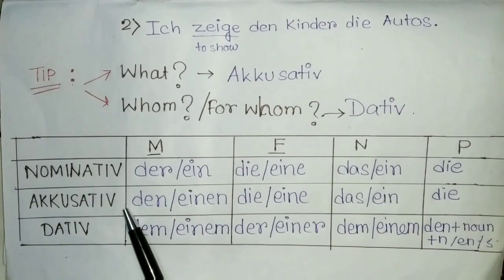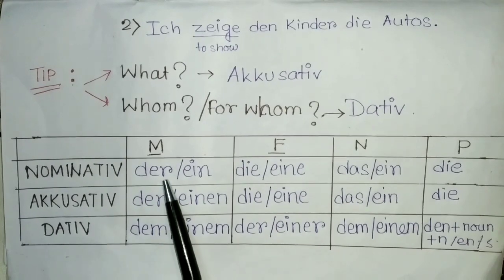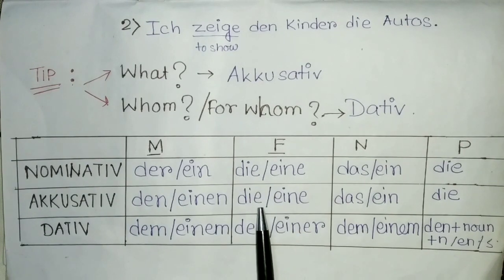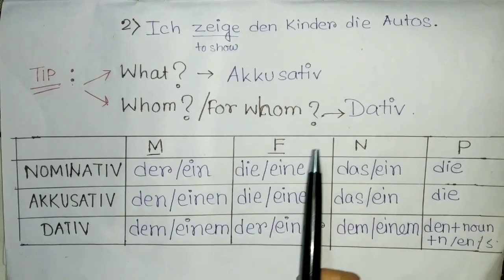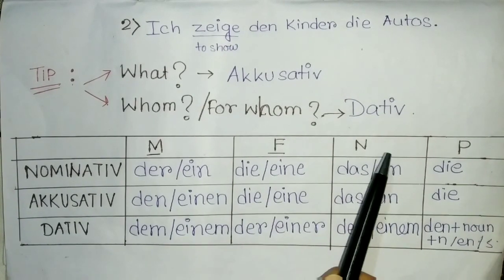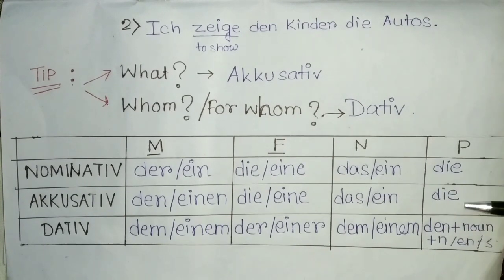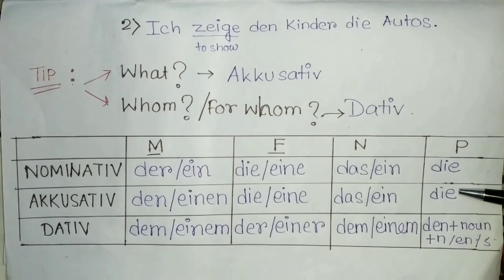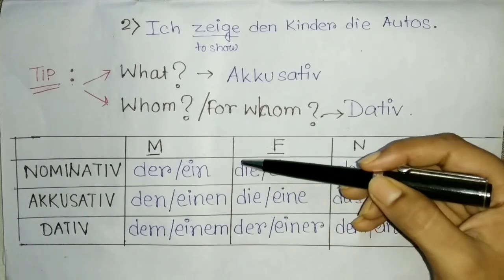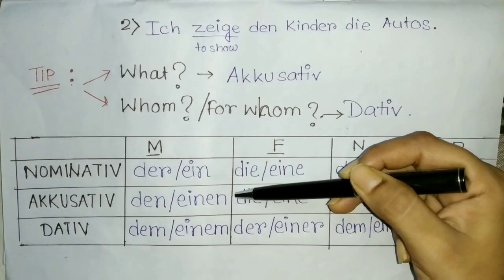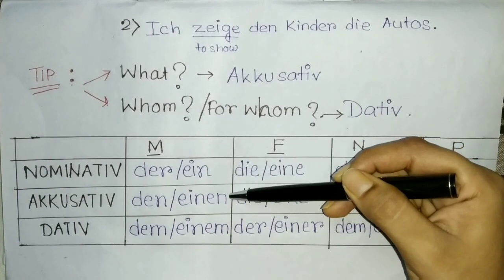Then comes accusative case. In accusative case, it's den, einen. Der changes to den. Ein changes to einen. Die changes to die. Die doesn't change. Die remains as die. Eine remains as eine. Das as das. Ein as ein. And die as die. So what changes here? Here, the change is only in case of the masculine. Der changes to den and ein changes to einen. Okay.